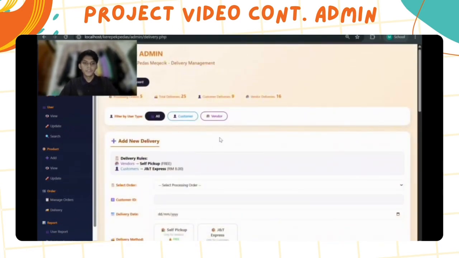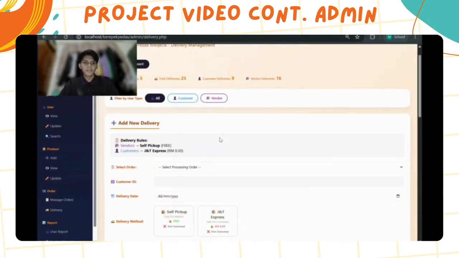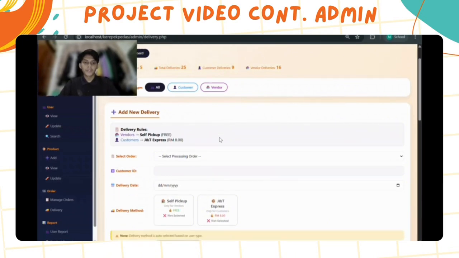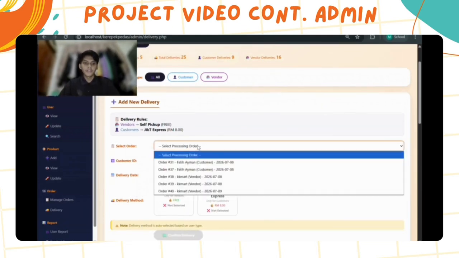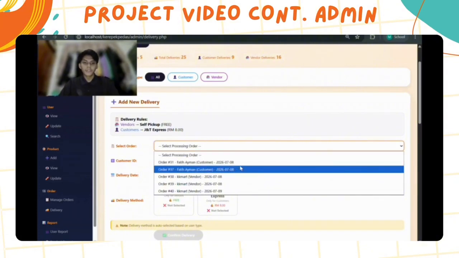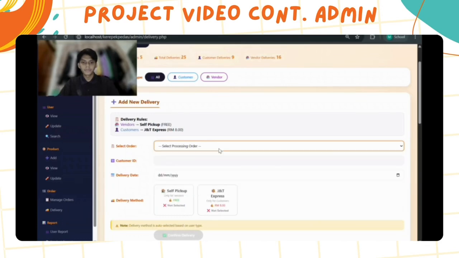So in the delivery section, the rule is that for vendor it is set to self pickup only, and for the customer we will use J&T Express, and the fee will be 8 ringgit. And you can see here it will show the currently processing orders that are available.